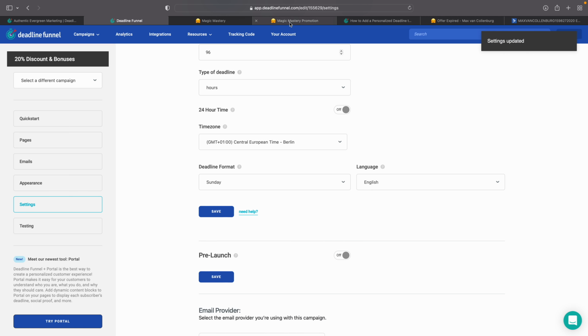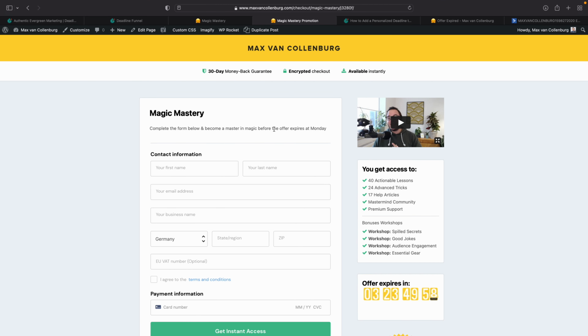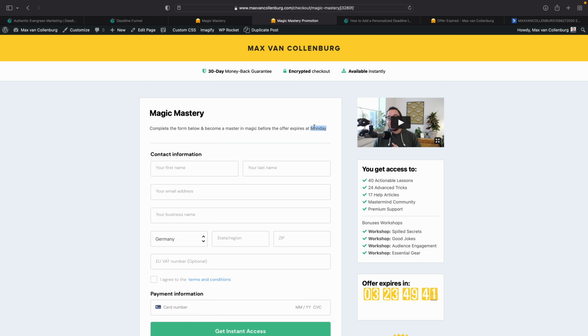Then I go back over to that page to see if that worked. So right now it says, before the offer expires on Monday. How cool is that? So now we have this inline timer over here, we have a dynamic text timer down here, and we have the deadline text dynamically up there. I really think this is super powerful. So now we're basically done with this page. Then we'll take it to the next level.